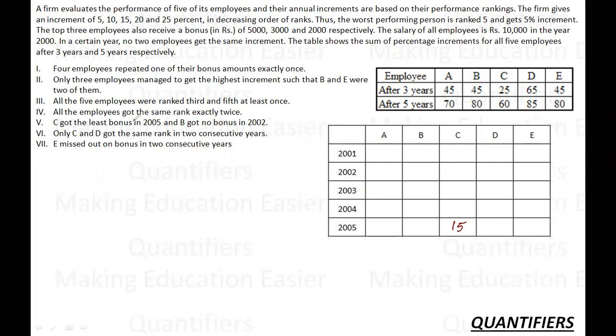And B got no bonus in 2002. So B got either a 5 or a 10. This is what I have. Okay. E missed out the bonus on 2 consecutive years.